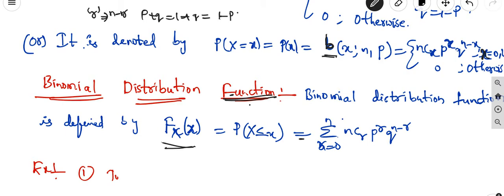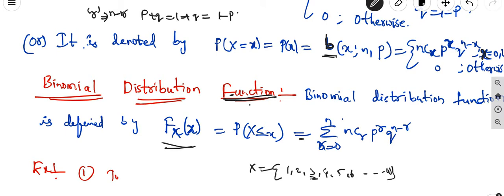It is equal to sigma r equal to 0 to x of nCr p power r q power n minus r. Here it is denoted up to x, meaning suppose we are taking the random variable X having values 1, 2, 3, 4, 5, 6, suppose 10 are there. In that we want the probability function up to 3 only.